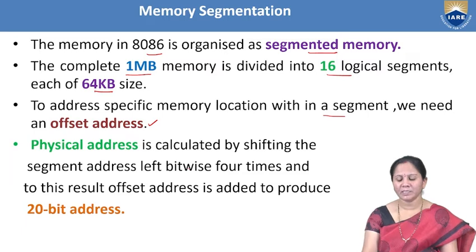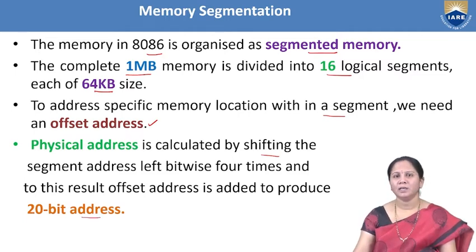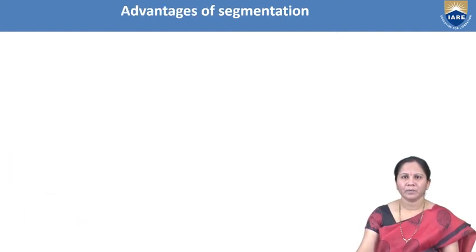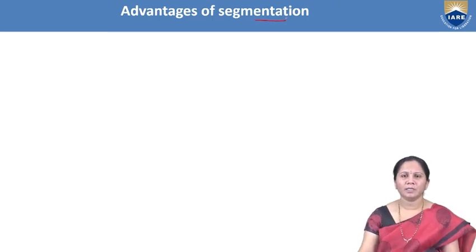One is shifting the segment address towards left by 4 bits, and to that, the offset address should be added. It leads to a 20-bit physical address. Another procedure is simply the formula: segment address times 10 plus offset address. That is the segmentation concept in 8086 microprocessor.